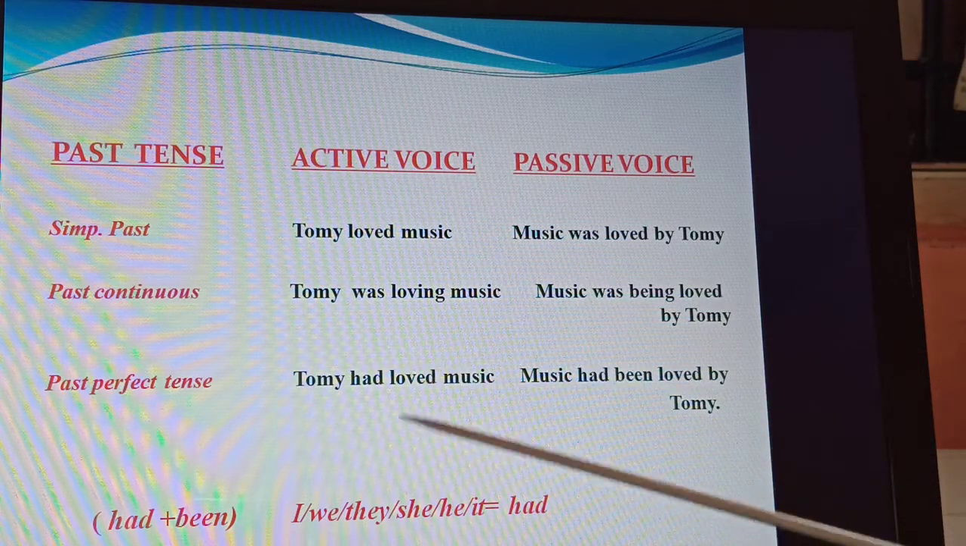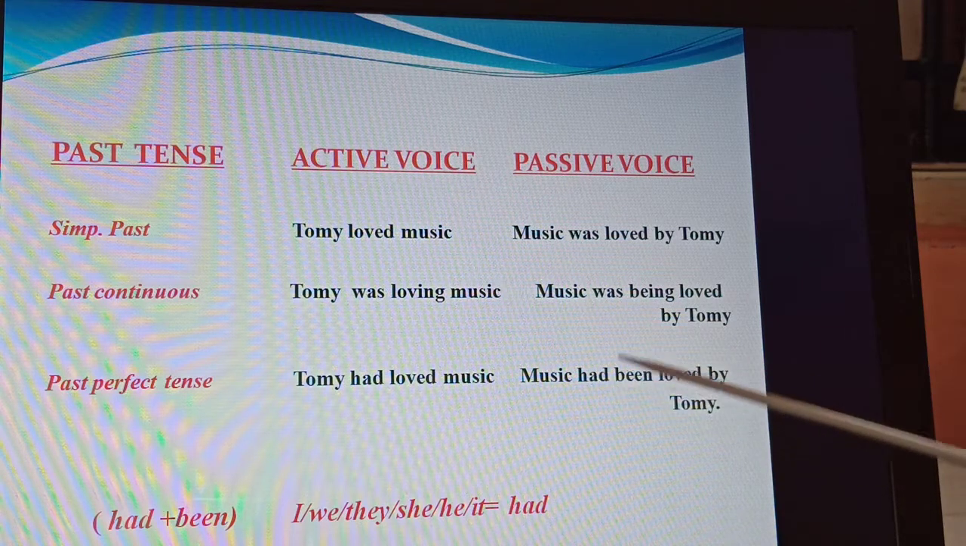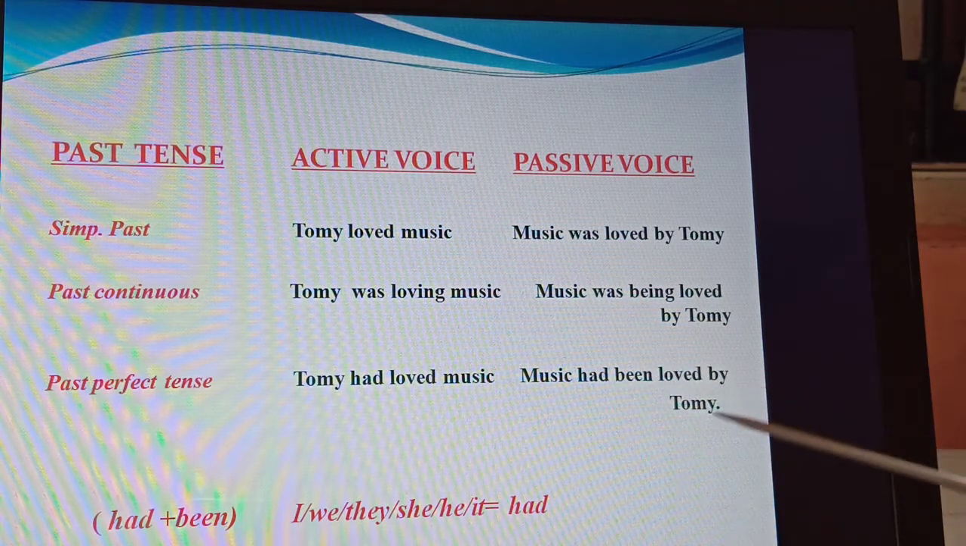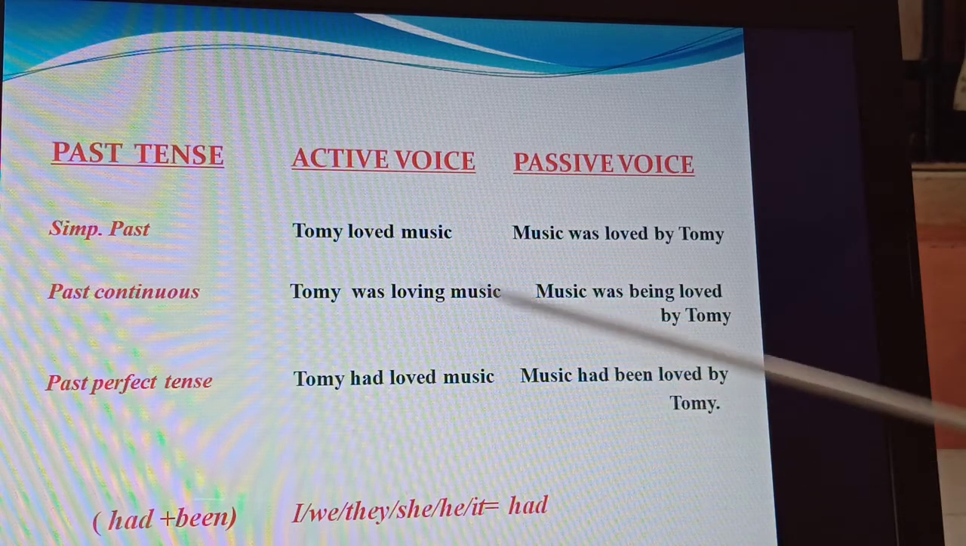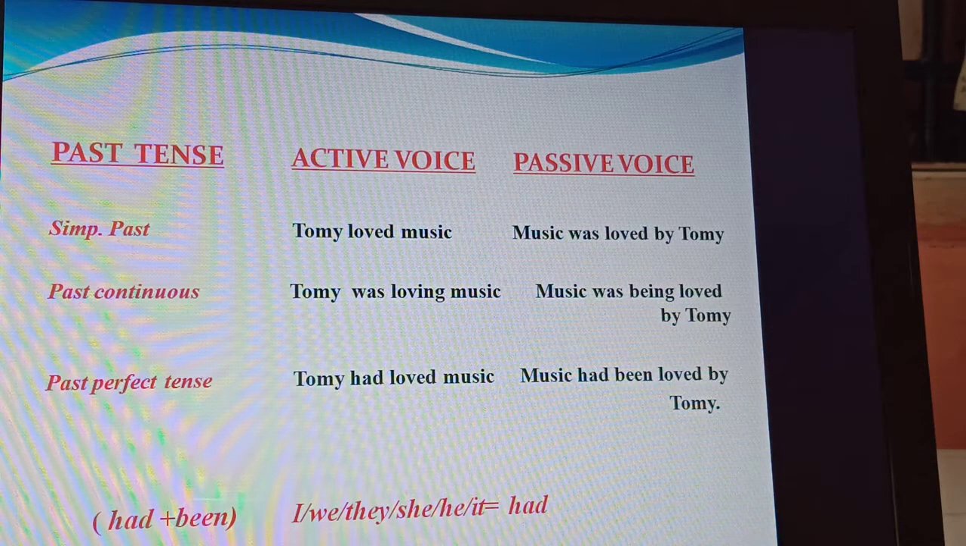Past perfect tense: Tommy had loved music. And the passive voice would be: music had been loved by Tommy. "Had been loved". Okay, here it is not "have been", only "had been", because it is a past tense. So whether I, we, they, she, it, whatever comes there, it will be only "had".